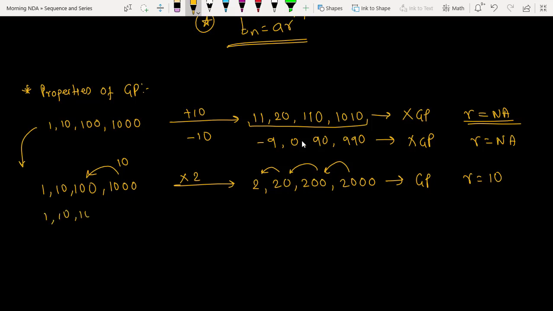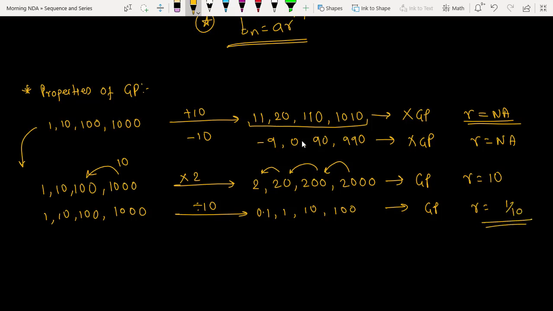If I divide by 10, what happens? It is 0.1, 1, 10, 100. It is in GP. And what is the common ratio? 1 by 0.1 is 10, 10 by 1 is 10, 100 by 10 is 10. It is still the same, which is 10.